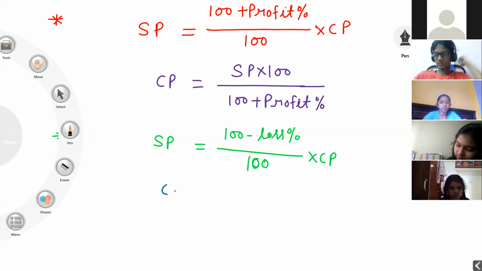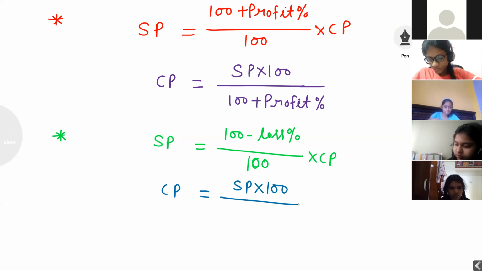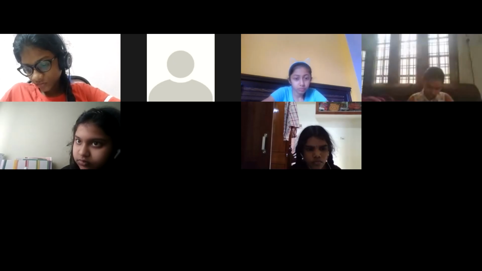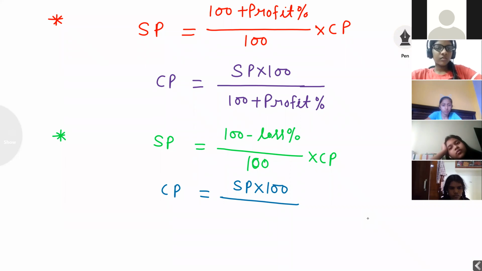CP is equal to SP into 100 divided by 100 minus loss percentage.